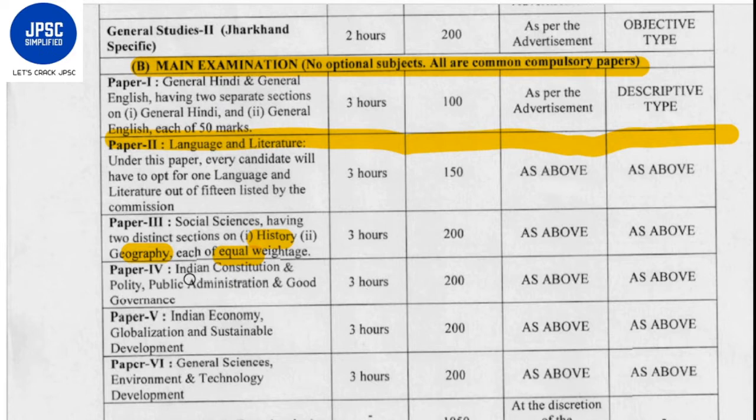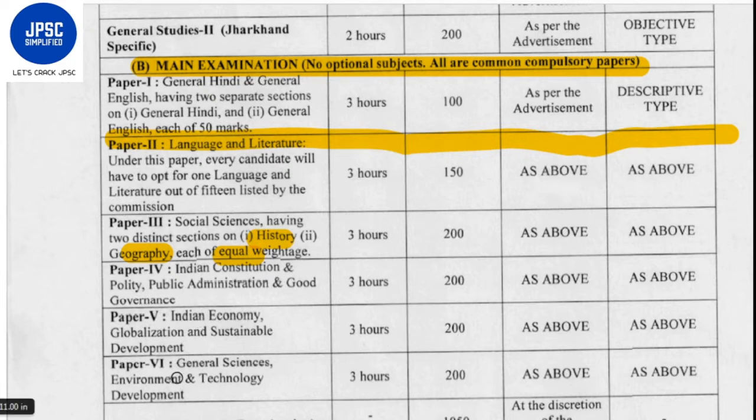Paper 4 will be again a GS paper. It will consist of Indian Constitution and Polity, Public Administration and Good Governance. Again, it will be of 3 hours. Total marks will be 200. Paper 5 will consist of Indian economy, globalization and sustainable development. It will be of 3 hours, 200 marks.